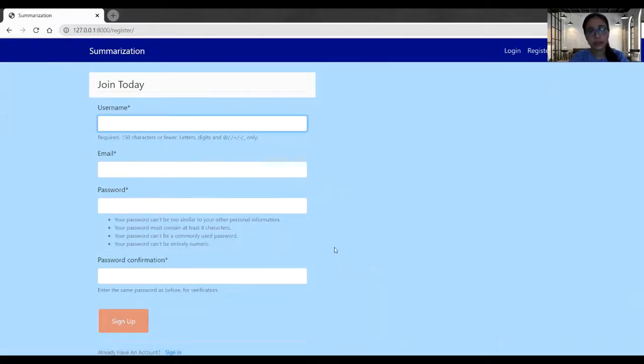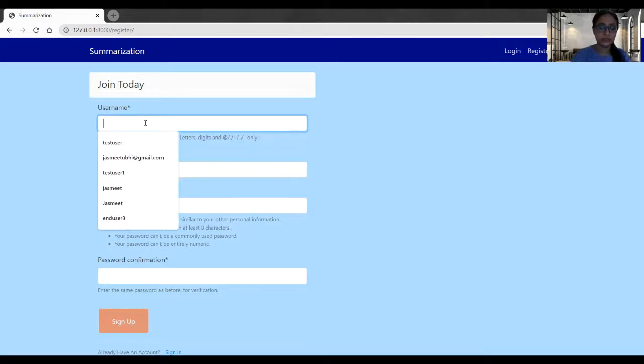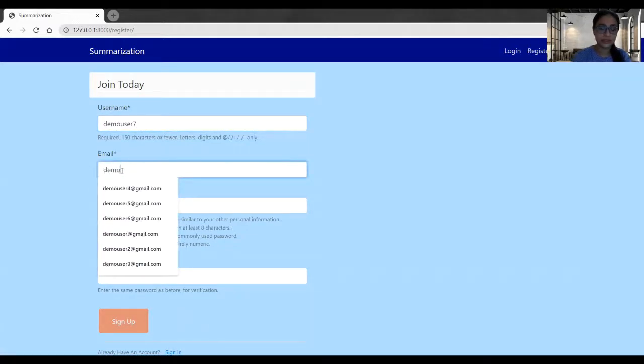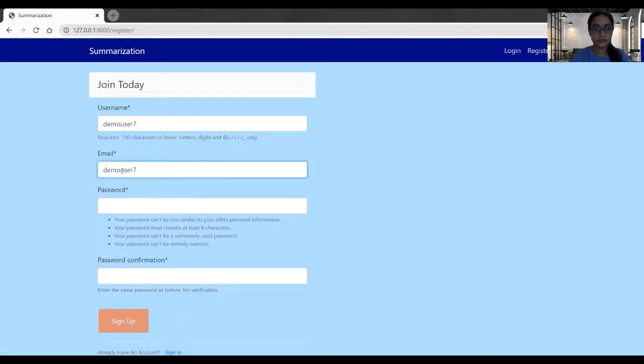Here I have to give all the information like username, email address, and password. In the password field, I can see there are some conditions.